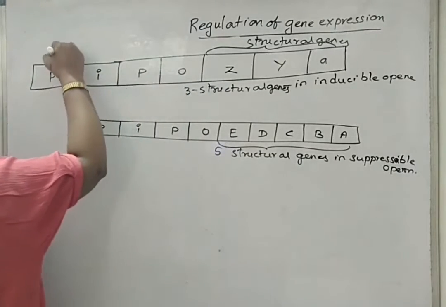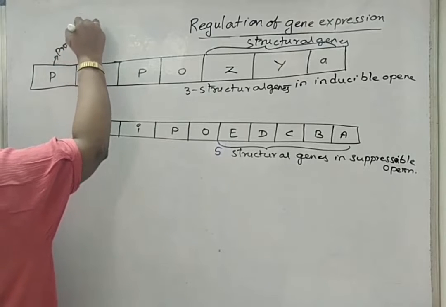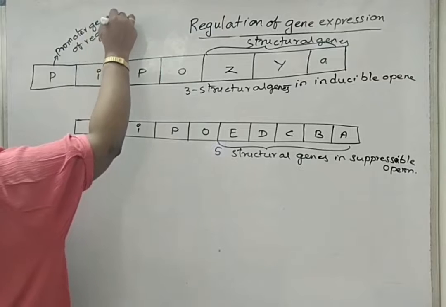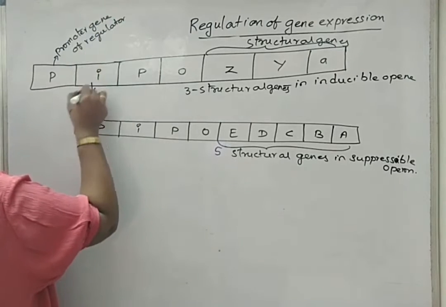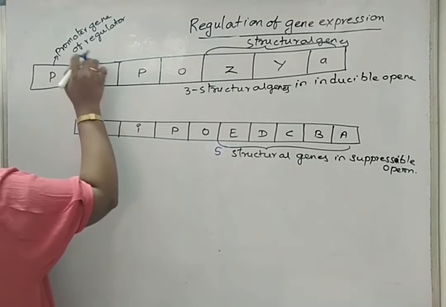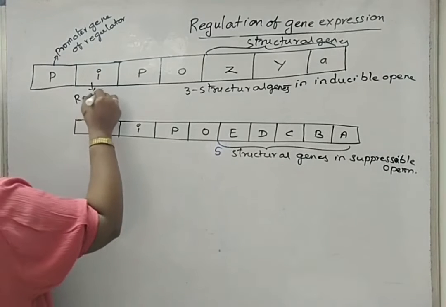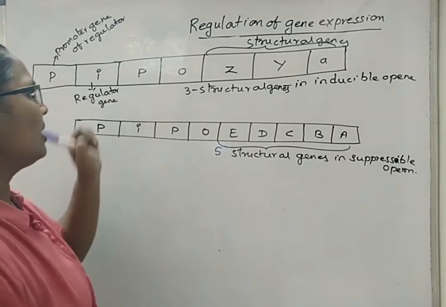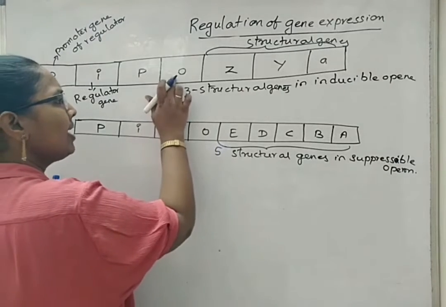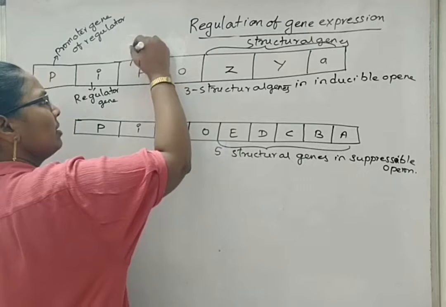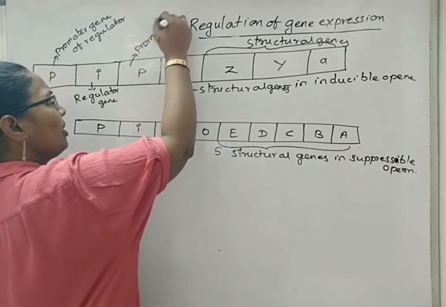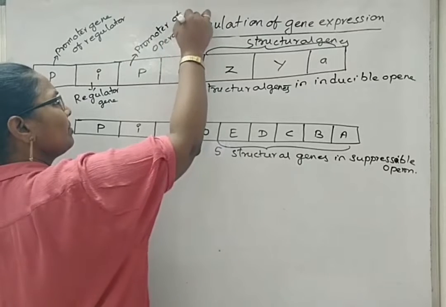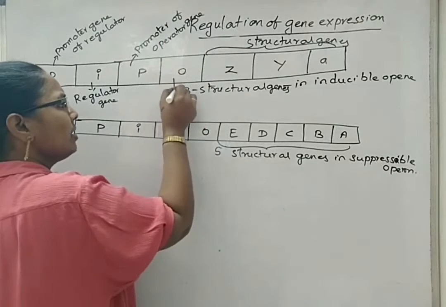So this is called the promoter gene of the regulator. This is the regulator gene. It enhances the function of the regulator gene. Now, this is the promoter gene to enhance the function of the operator gene. So this is the promoter of the operator gene. This is the operator gene.